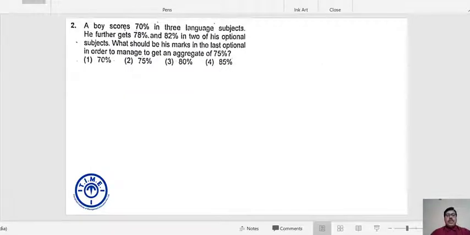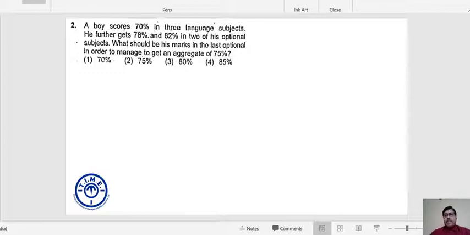A boy scores 70% in 3 language subjects. He further gets 78% and 82% in 2 of his optional subjects. What should be his marks in the last optional in order to manage to get an aggregate of 75%? So first of all, for the time being, let's assume that the full marks of each of these subjects, whether it is a language subject or an optional subject, is the same.